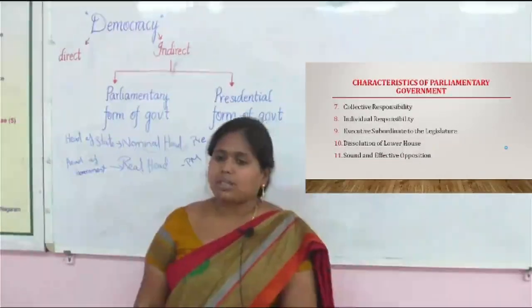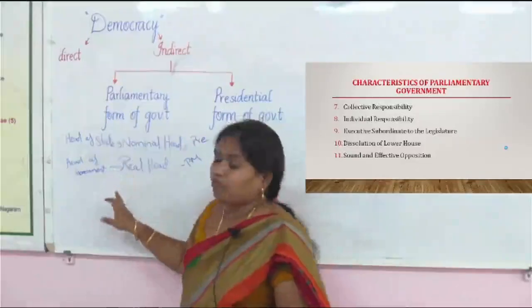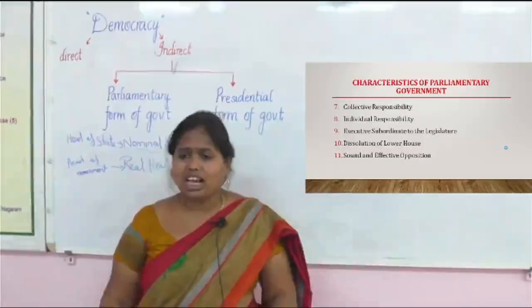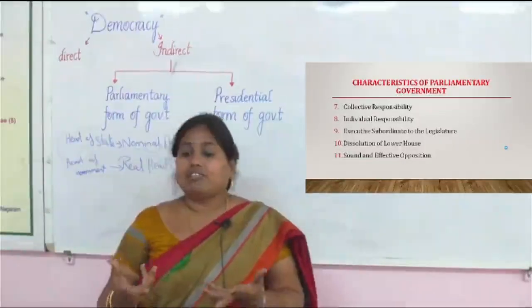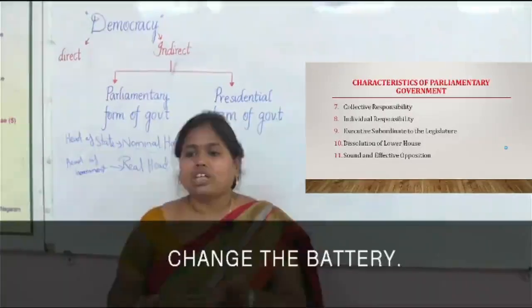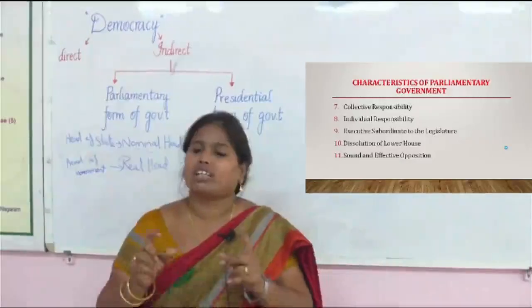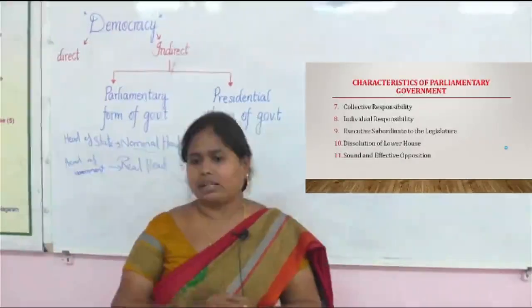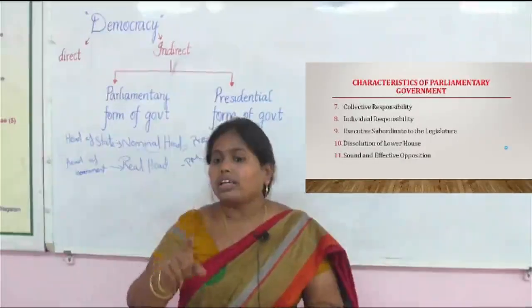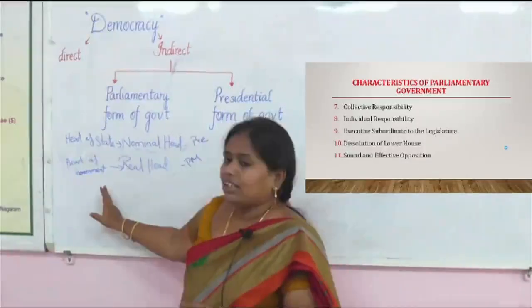Collective responsibility means, here in the parliamentary form of government, another important feature: the executive and the legislature are both collectively responsible for the decisions they make in the parliament. It's not that only the legislator is responsible.